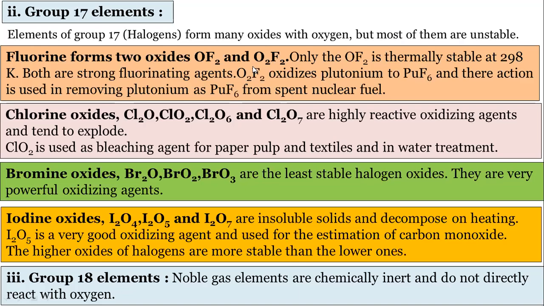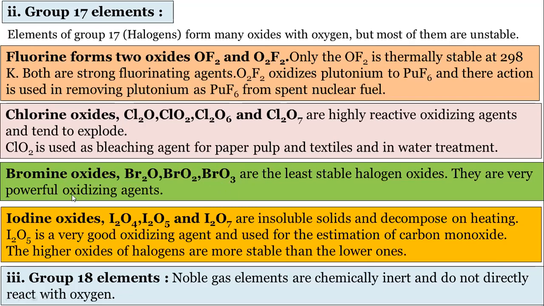So chlorine has 4 oxides, bromine has 3 oxides. Remember the names of these oxides. Also, we have to prepare one chart of these oxides: oxides of fluorine, oxides of chlorine, oxides of bromine. So practice is required. By making practice, we can remember these oxides. Because for 1 mark, the question will be asked: what are the oxides of chlorine, which are the stable oxides of fluorine. Such types of questions will be asked in the examination.